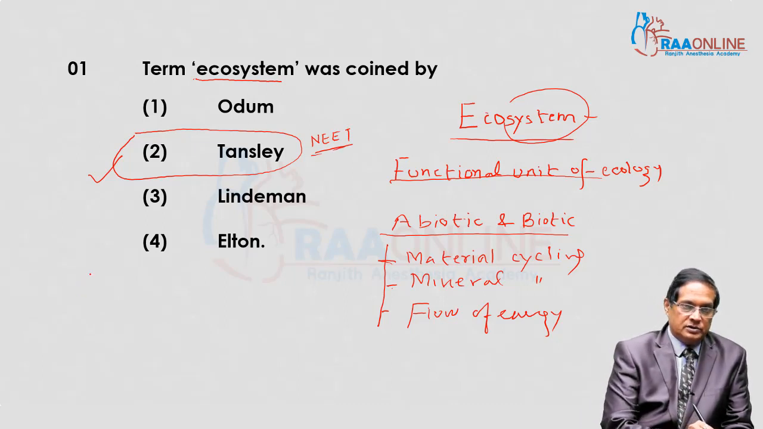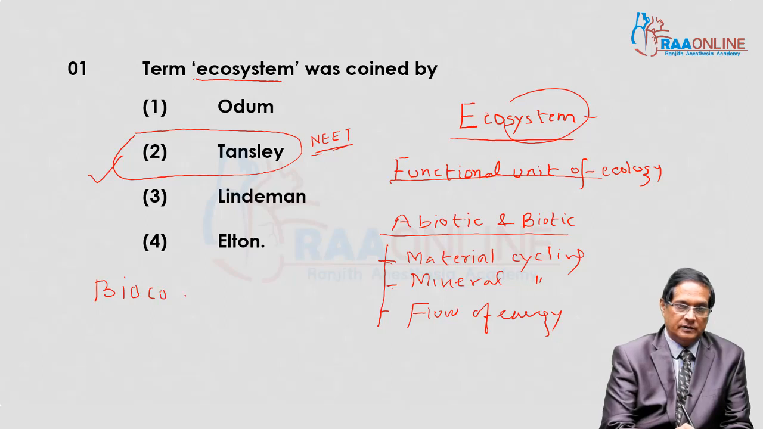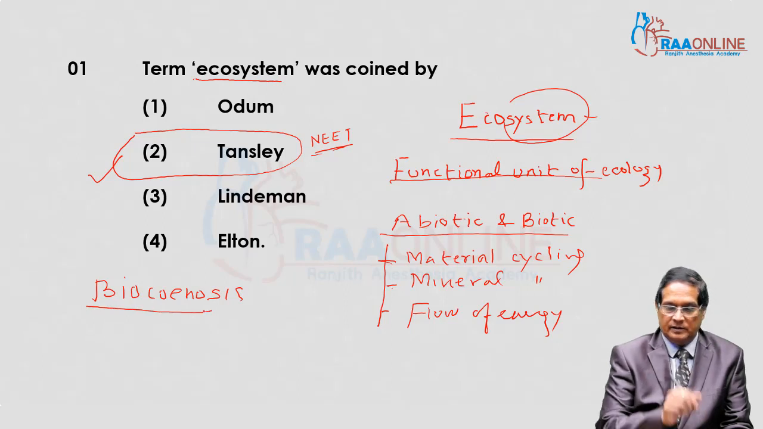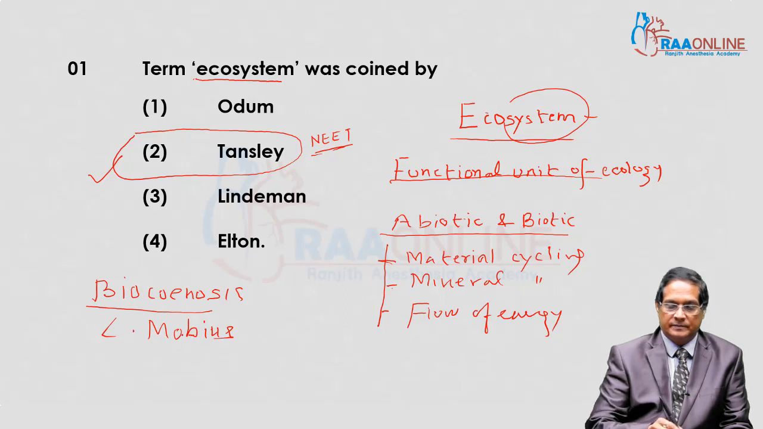Another term for the ecosystem is biocenosis. Another term for ecosystem is biocenosis. This term was given by Karl Möbius.